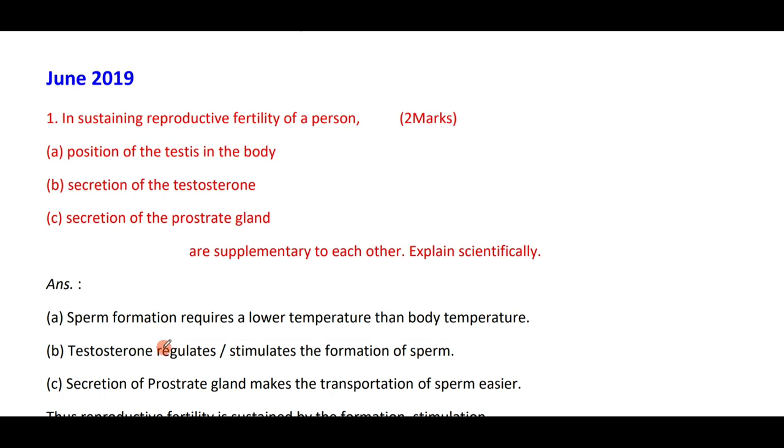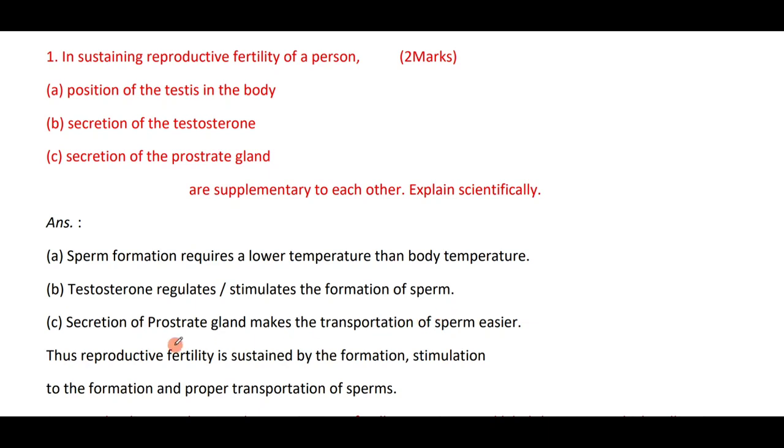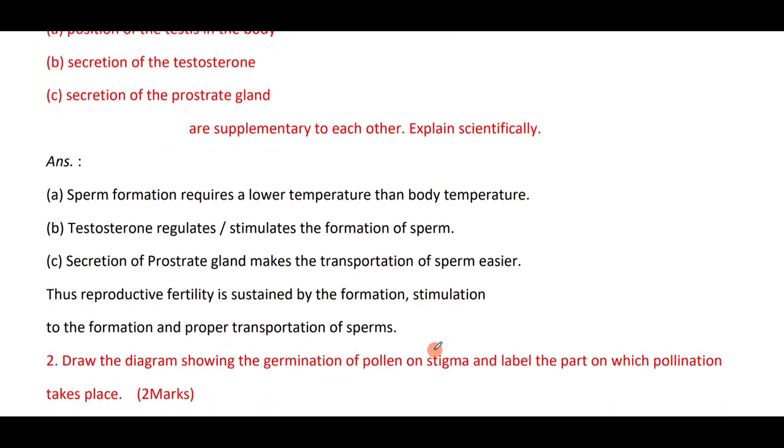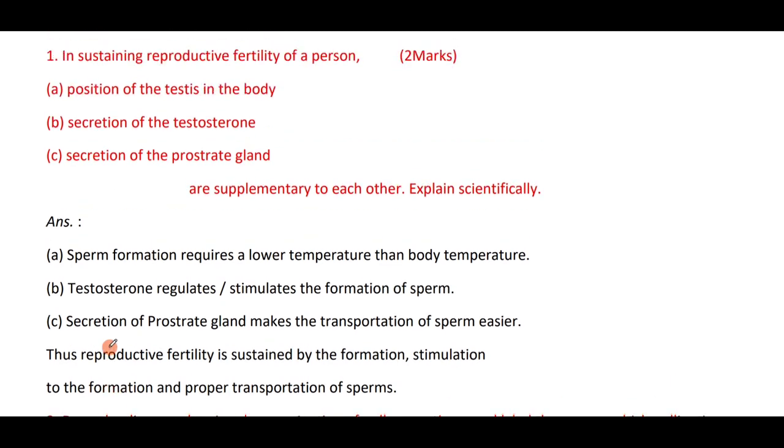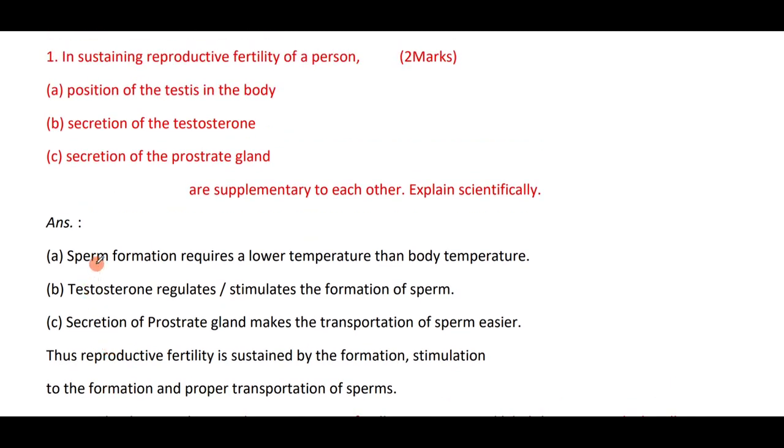Hence, the testosterone regulates and stimulates the formation of sperm. Secretion of prostate glands makes the transportation of sperm easier. Thus, reproductive fertility is sustained by the formation and stimulation of the formation and proper transportation of sperm. This all helps in sustaining what? Reproductive fertility of a person.